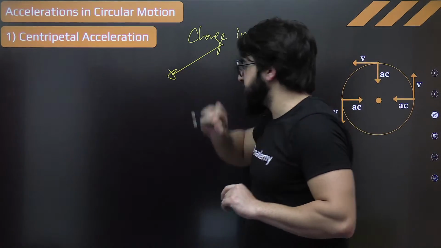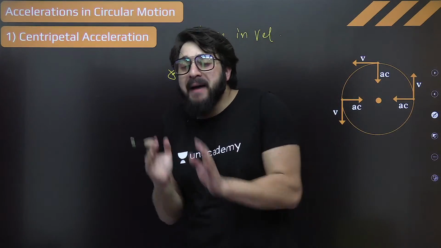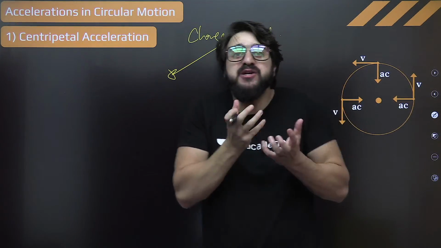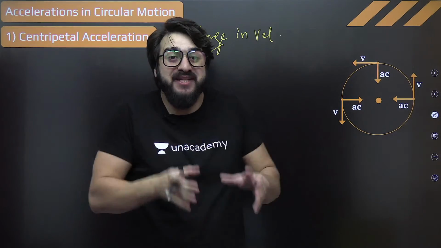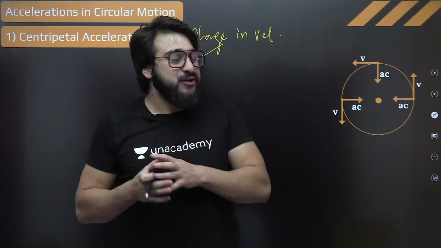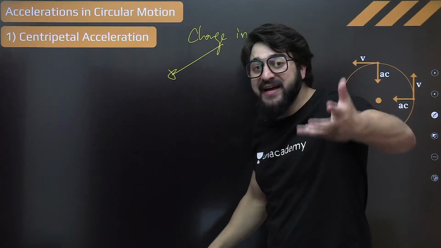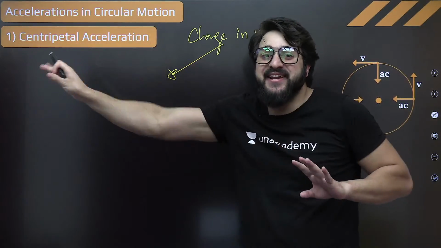The first one is, see, velocity is a vector. If we change the magnitude of the velocity, how much that is, 50 meter per second, 20 meter per second, we say speed, the magnitude of velocity. So either we can change the magnitude, so velocity will change, acceleration will come.